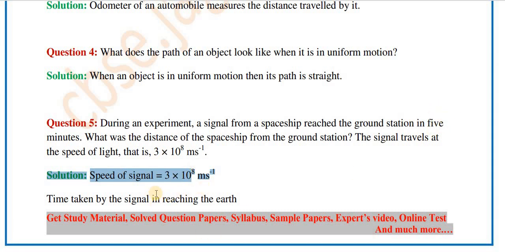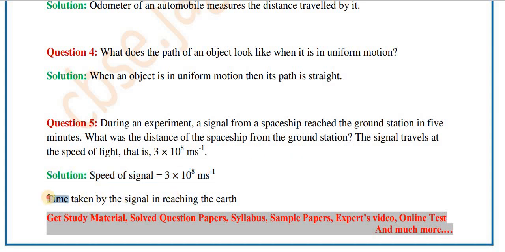So here one unit is meter per second, but the unit for time is minutes. So first of all we have to convert this 5 minutes into seconds. 1 minute is equal to 60 seconds, then 5 minutes is equal to how many? So 5 minutes is equal to 300 seconds.